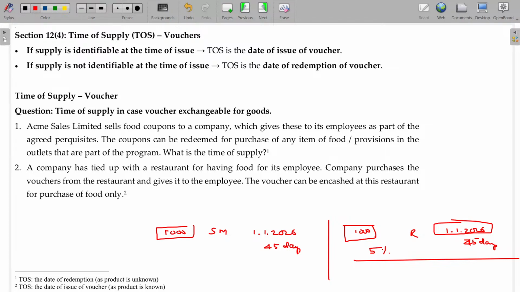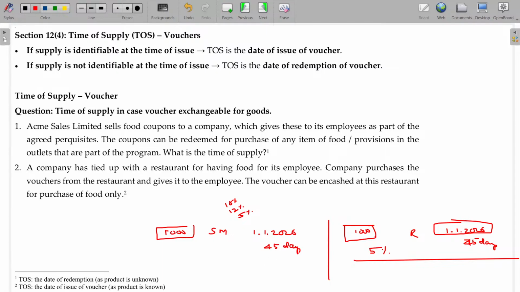So as we are aware of the rate applicable at the time of issue of the voucher itself, the time of supply is the date of issue of the voucher. But in case of a supermarket, we are not sure whether you will be purchasing a stationery item, eatables or sweets. Each item will have totally different tax rates, right? Probably sweets are 18%, sometimes 12%, stationery maybe 5%. We are not sure at what rate of tax is applicable for the voucher we have issued here.